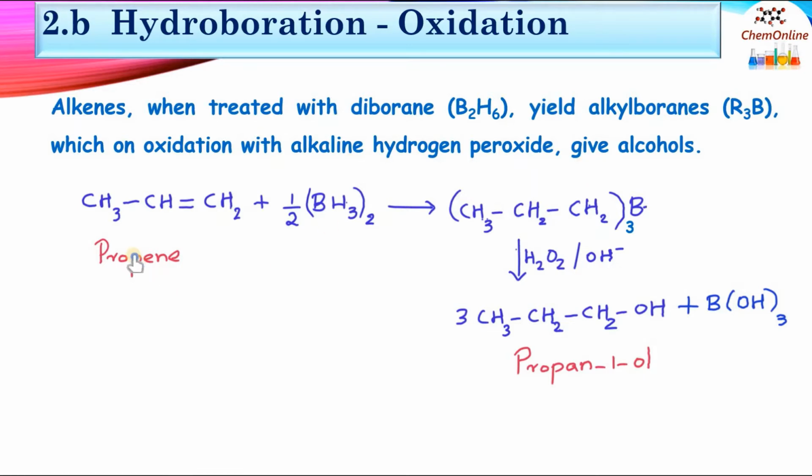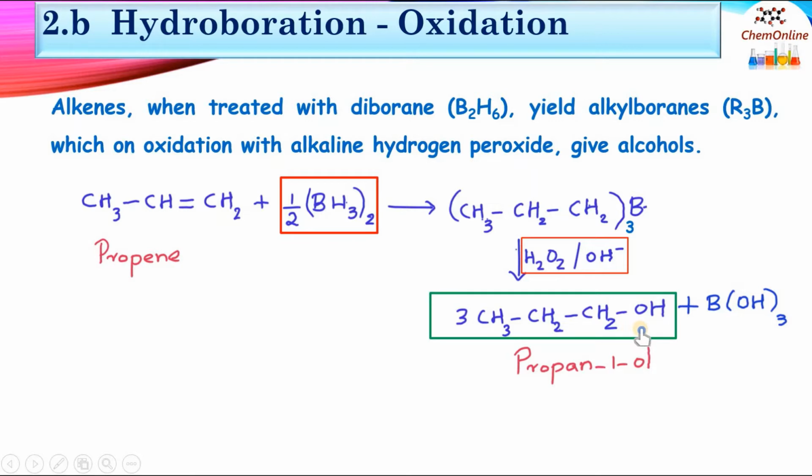For example, propene CH3CH=CH2 on reacting with diborane will give n-propyl borane, (CH3CH2CH2)3B. Now this on oxidation using hydrogen peroxide in alkaline medium will result in CH3CH2CH2OH, that is propan-1-ol, plus boric acid.